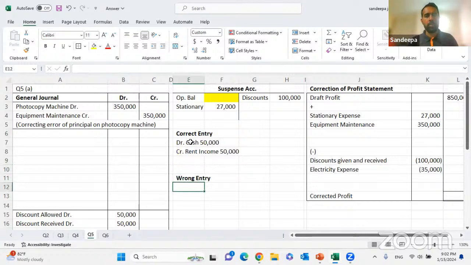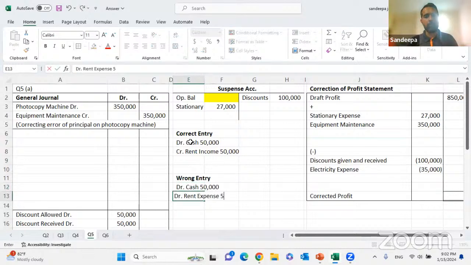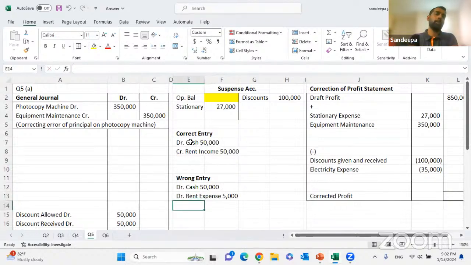What have they recorded? Debited to cash 50,000, that is no problem. Then debited to rent expense 5,000. What they have done is debited to cash 50,000 and debited to rent expense. What they should have done is debited to cash 50,000, credited to rent income.